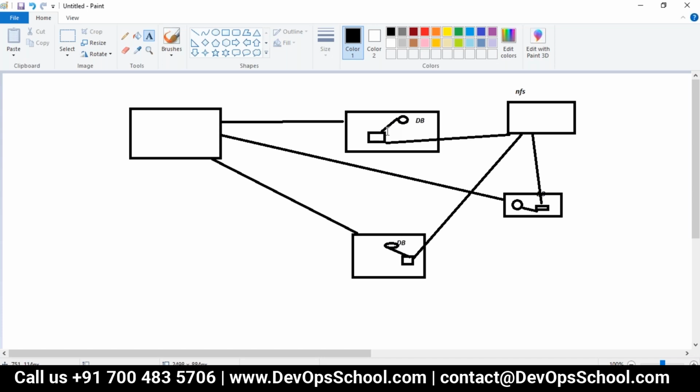For microservices, where all the services want to communicate with the storage simultaneously, in that type of scenario, we will use read write many. So read write once means single operation, and read write many is for multiple operations. Clear? Do you understand the difference between read write once and many?